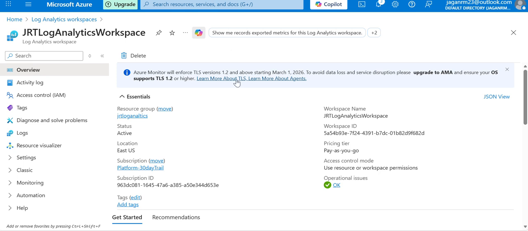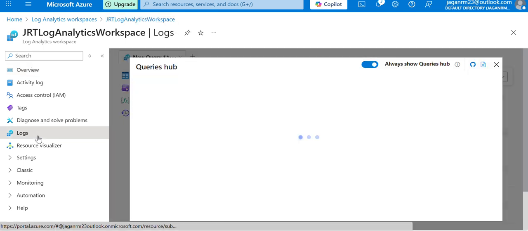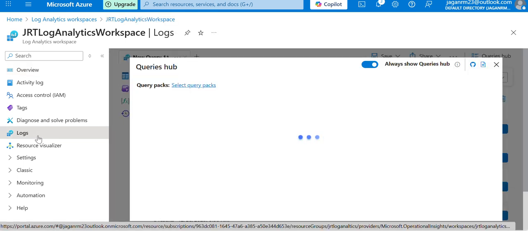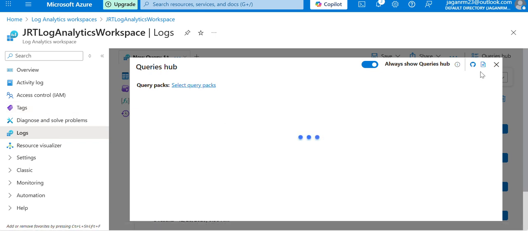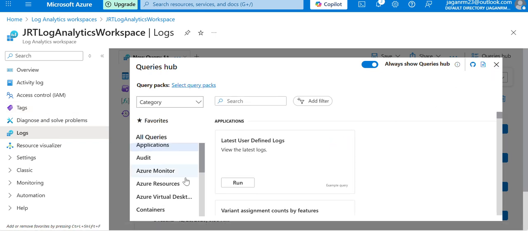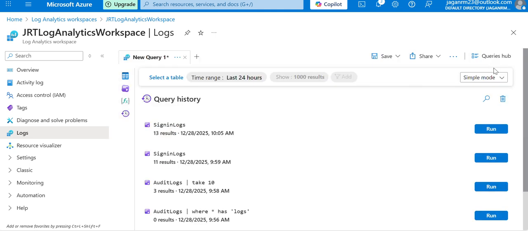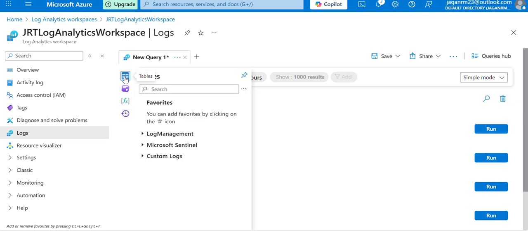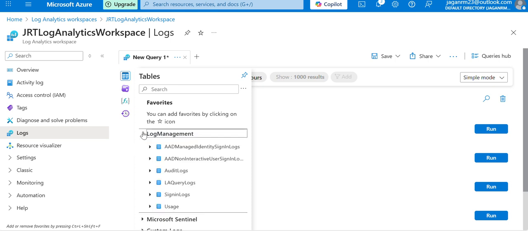Okay, I'm in the Log Analytics workspace. Let's go to logs. This is the place where all the logs are collected. And we'll go to tables in the logs.